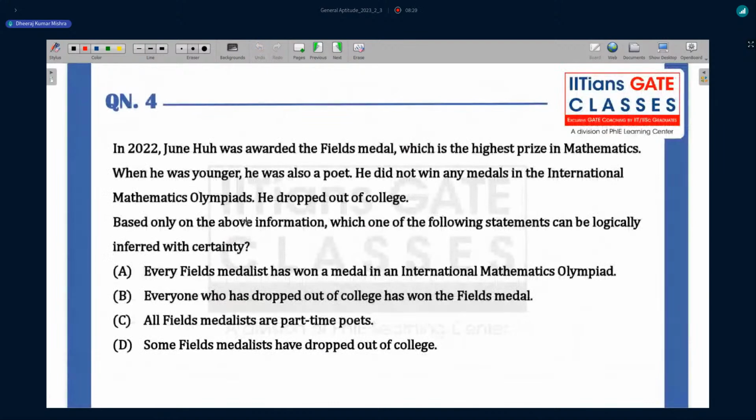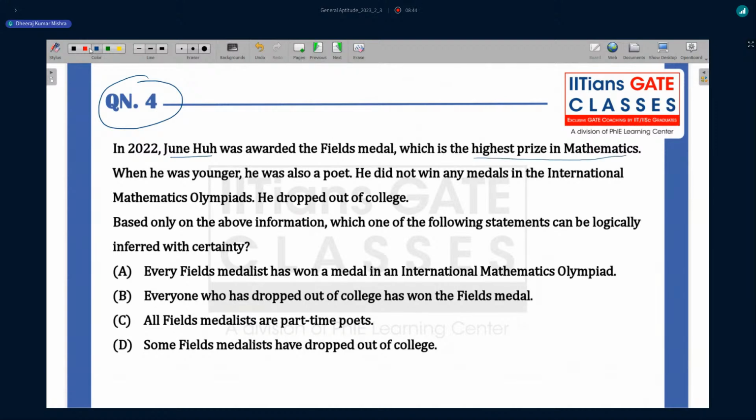Now, question number 4. This question is based on inferences. Many times we have discussed this kind of question in our previous year solutions. In June 2022, who was awarded the Fields Medal, which is the highest prize in mathematics?